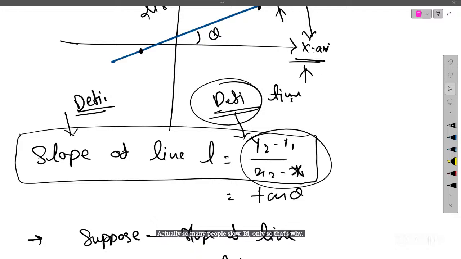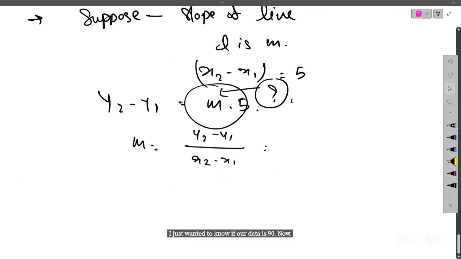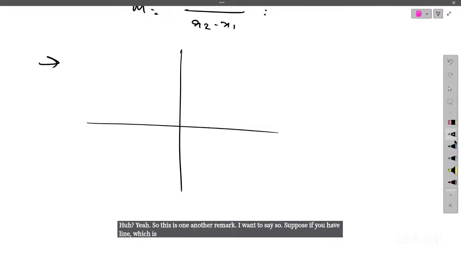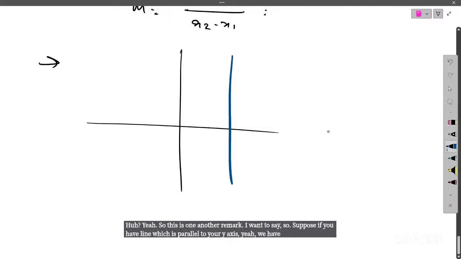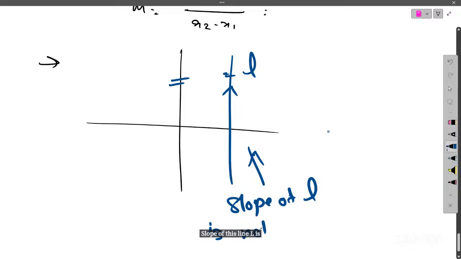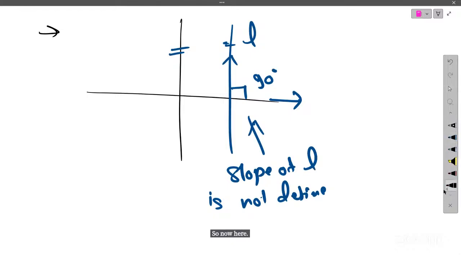Yes, Akash. I just wanted to know if theta is 90 degrees now. Yeah, so this is another remark I want to make. Suppose you have a line which is parallel to the y-axis. The slope of this line L is not defined, but it actually makes a 90-degree angle with the x-axis. Why it is not defined, you can check easily.